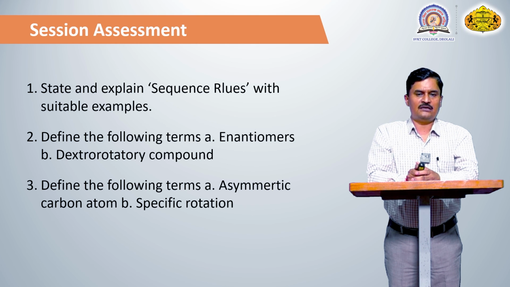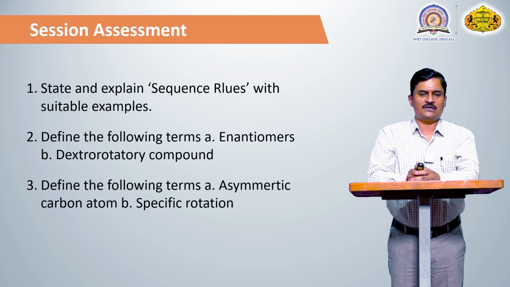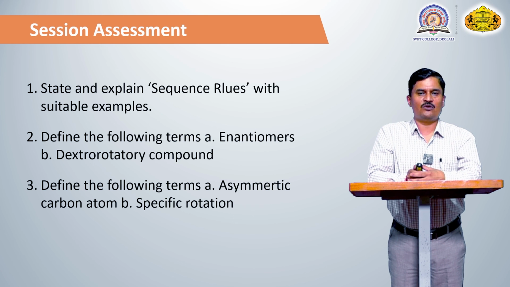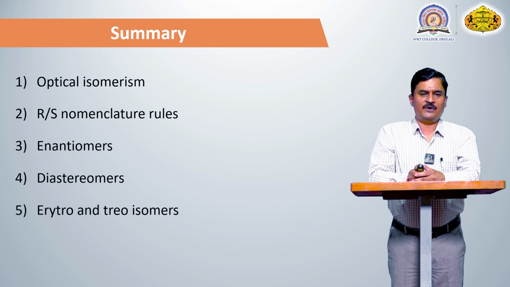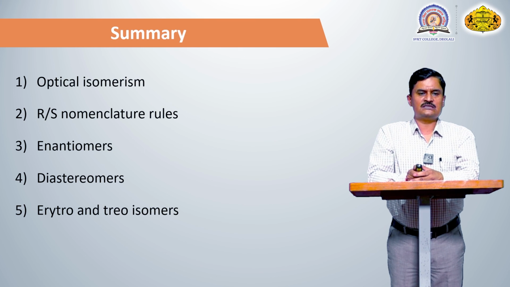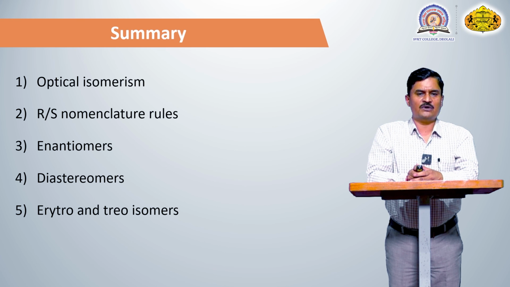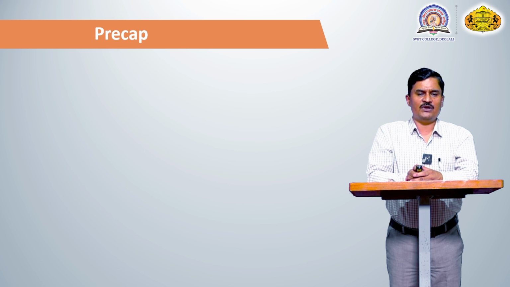Then define the following terms: enantiomers and dextrorotatory compounds. Enantiomers, which we discussed in optical isomers, are mirror image isomers, meaning non-superimposable mirror image isomers are known as enantiomers, while non-mirror image isomers are known as diastereomers. Define the following terms, for example asymmetric carbon and specific rotation. This was also discussed in the previous lecture. Optical isomers, R-S nomenclature system, enantiomers, diastereomers, erythro isomers, threo isomers, all these topics were discussed in the previous lecture.